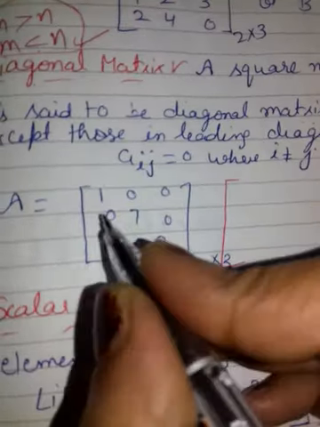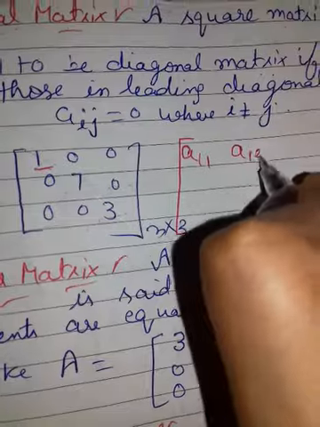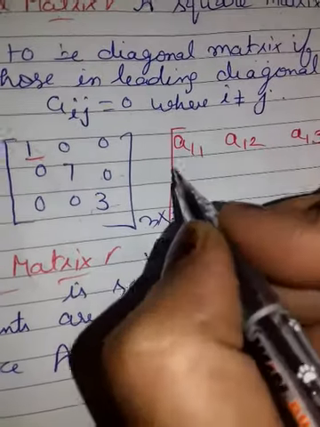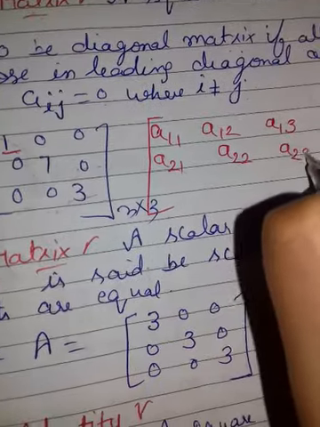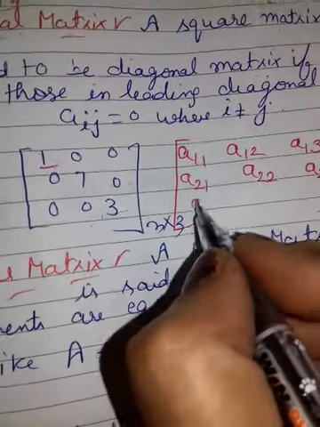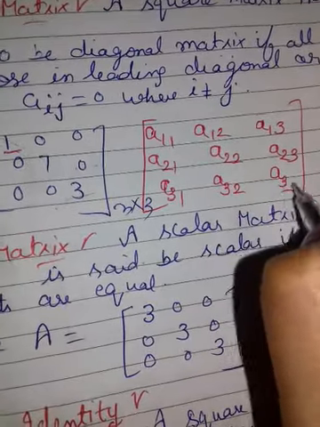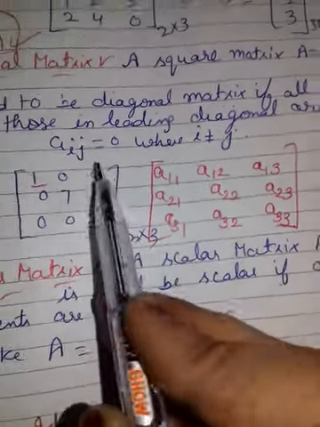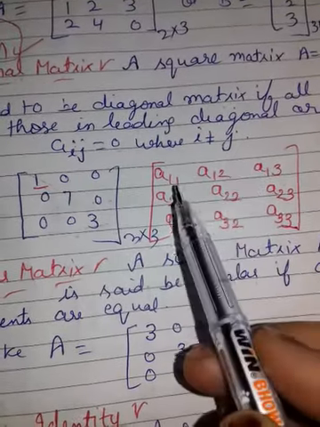Suppose, what is this element? You know this is your 1 1, this is your 1 2, this is your 1 3, this is your 2 1, this is your 2 2, this is your 2 3. Yes, this is your 3 1, this is your 3 2, this is your 3 3. Now see, aij will be 0 if i is not equal to j.